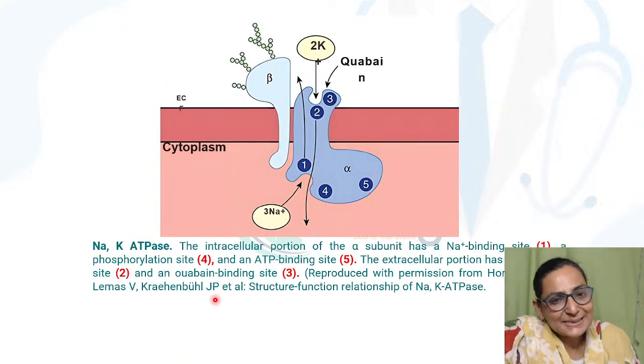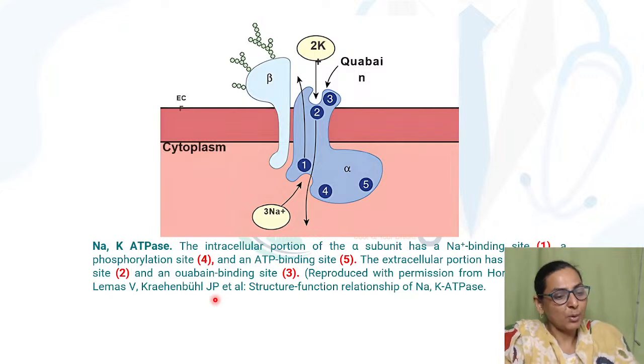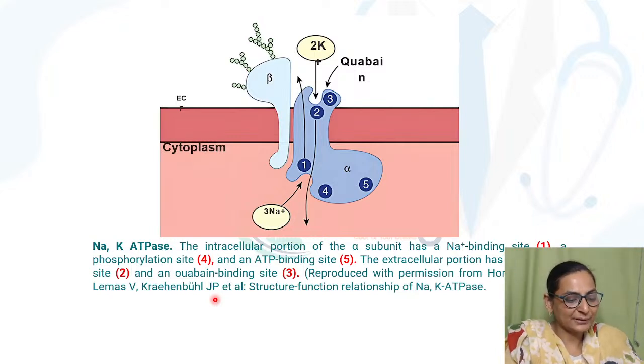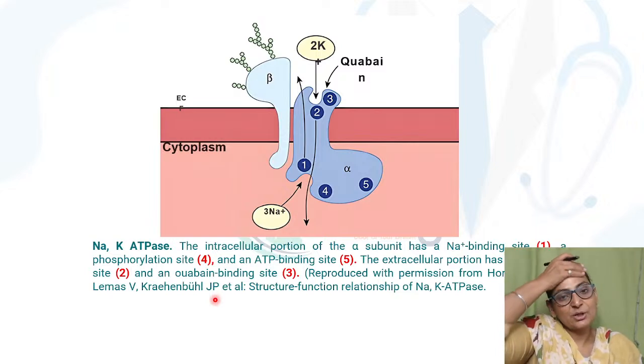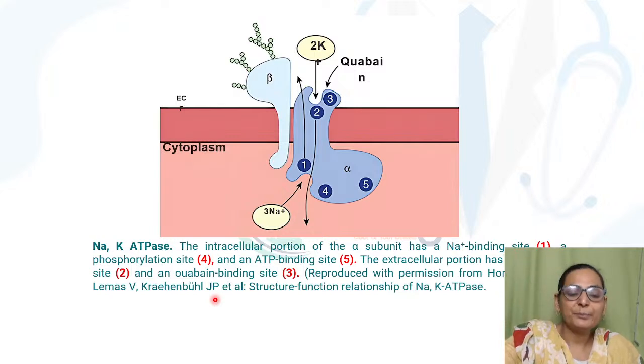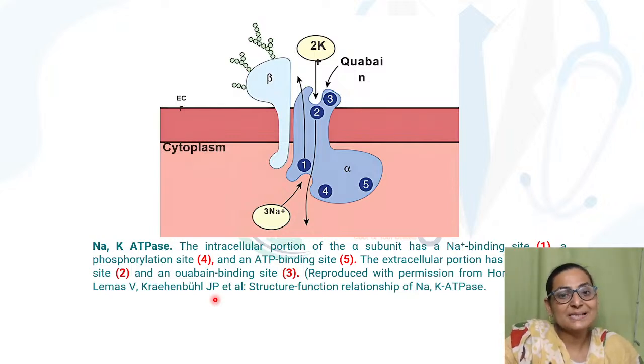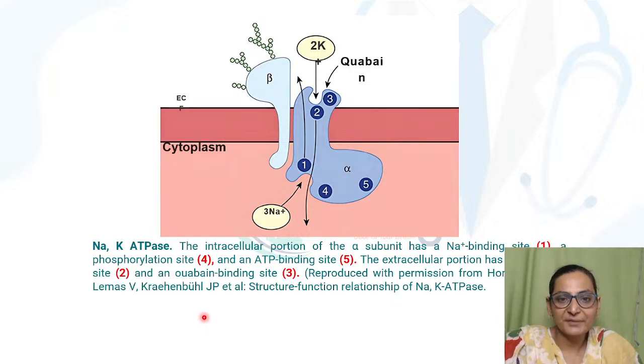Now let's come on to our very important topic, that is primary active transport or active transport. So active transport is of two types. It can be either primary active transport or it can be secondary active transport. Primary active transport is called primary because they are using ATP and they are causing direct hydrolysis of ATP. The energy that is obtained from the direct hydrolysis is used for transport.